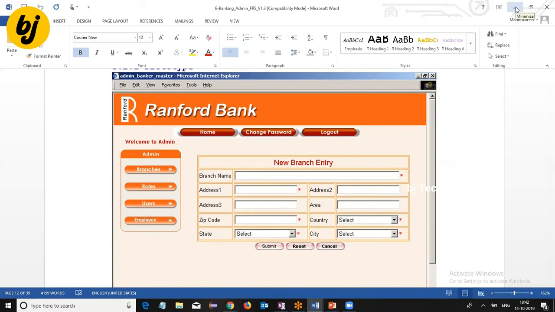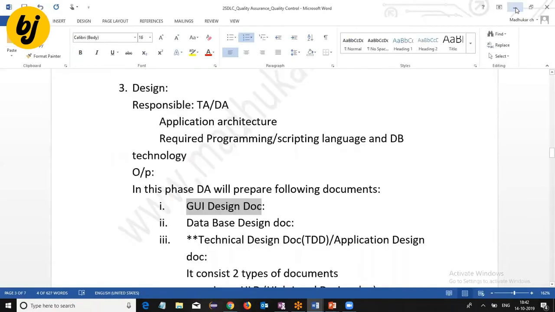So what is the advantage of this? By seeing this prototype we can get an idea of how the page looks, which gives better understandability. As well, we can identify mistakes at this design level only. That's the GUI design document. Suppose we ask a civil engineer to construct a building. Before constructing it, he is going to give the blueprint, a model of the building. Similarly here.